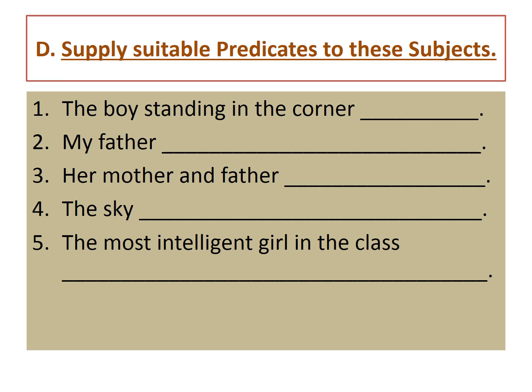In the previous exercise, you were asked to supply subjects to predicates. Here, you have to supply suitable predicates to the subjects. The subjects in this exercise are: first, the boy standing in the corner. Second, my father. Third, her mother and father. Fourth, the sky. Fifth, the most intelligent girl in the class.